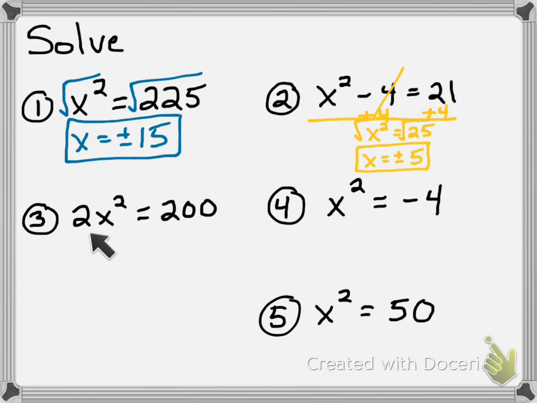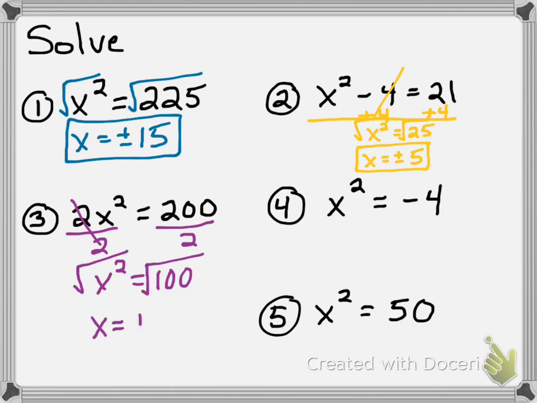This one has a times 2. How do we get rid of a times 2? With a divided by 2. So I divide both sides by 2. That gives me x squared equals 100. Now that the squared is by itself, I can take the square root and I get x equals plus or minus 10.